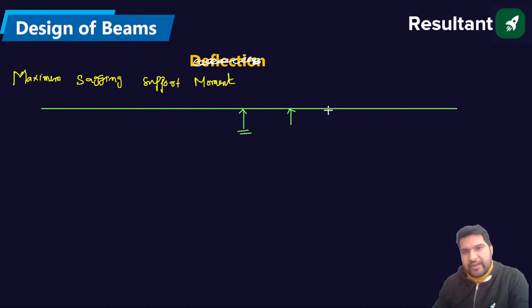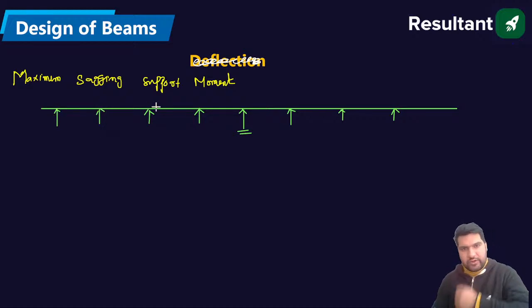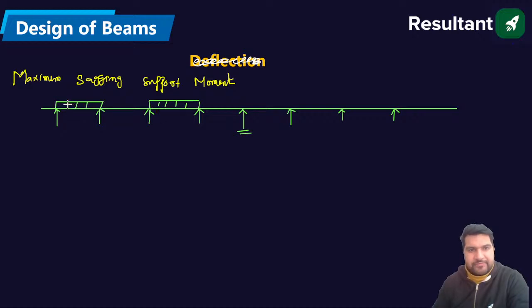Support moment. So what is the loading condition? I'll write down the loading condition, don't worry. So the load should be placed where? Load should be applied on next to adjacent spans, plus the alternative spans.